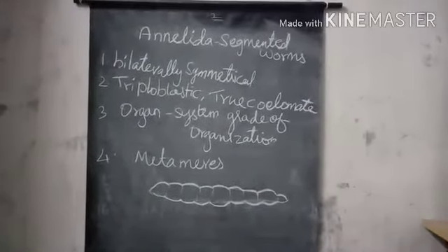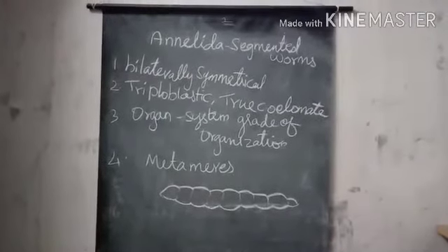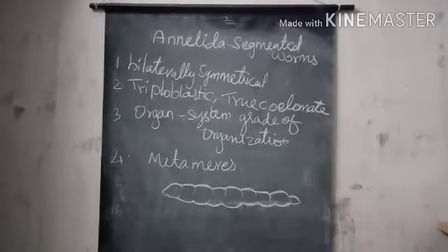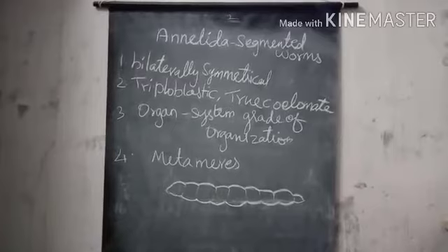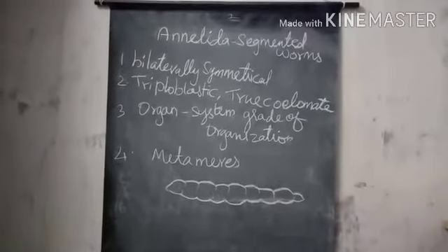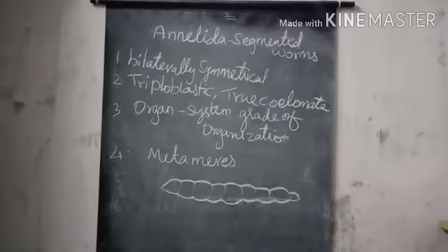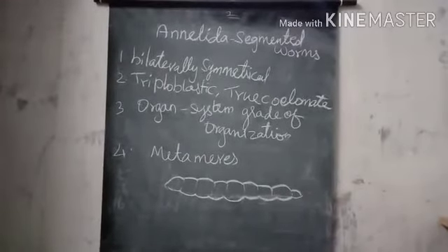It is covered by a moist thin cuticle, with setae and parapodia as locomotory organs. Sexes may be separate or united, hermaphrodites. Examples: Nereis, earthworm, leech.